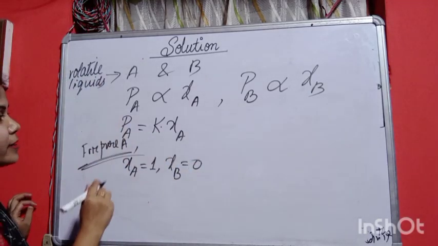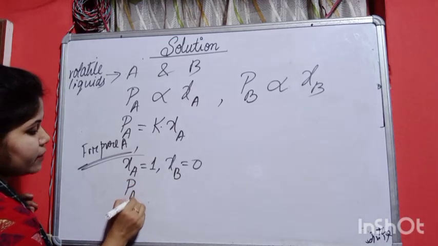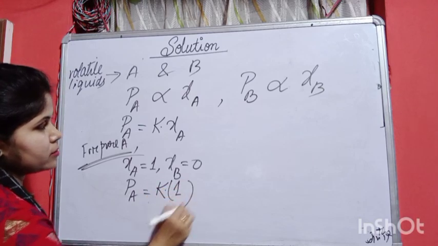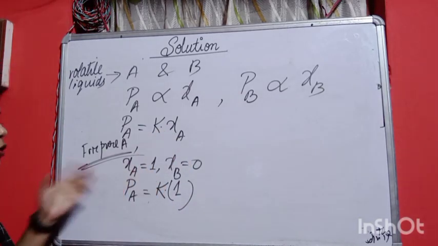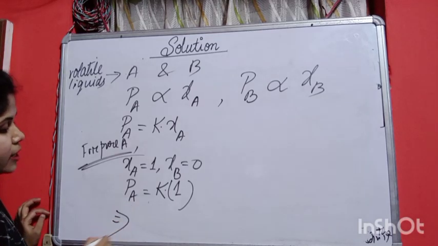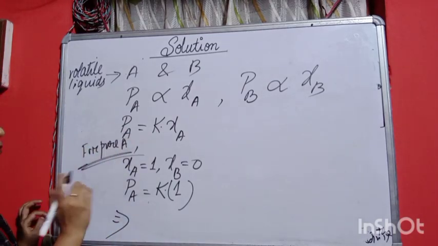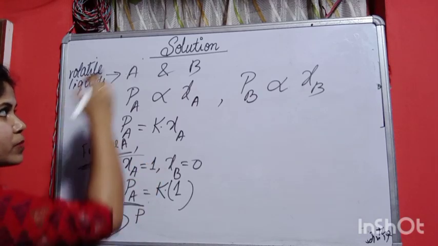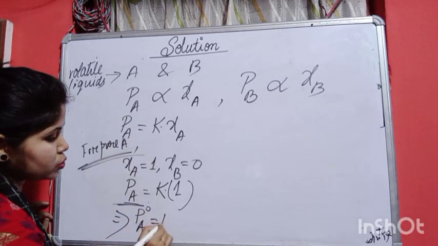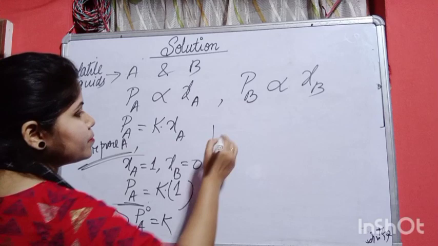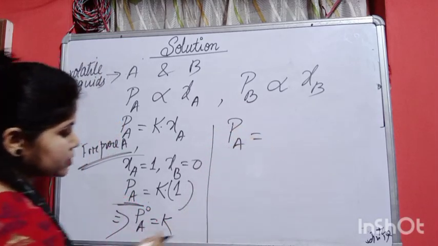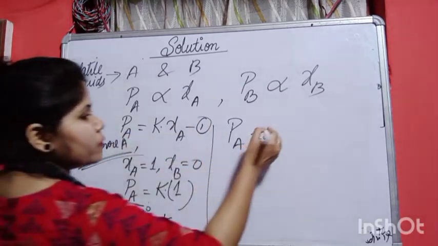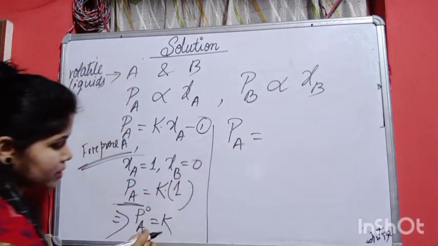Okay, so what we will write here, from this equation we can write P of A is equals to K into 1, because we are taking X A is equals to 1 for pure A. Next, as the solution is only comprising of pure liquid A, so what will happen, P of that A, that is not the solution one, only individual liquid volatile A, so we can write it as P naught A is equals to K. From this we can say that P of A, if we put this K এর ভ্যালু যদি আমরা ফার্স্ট ইকুয়েশনের মধ্যে পুট করি, এই যেটা ইকুয়েশন নাম্বার 1, এটার মধ্যে যদি পুট করি, we will get P of A is equals to K এর জায়গাতে আমরা P naught A লিখতে পারবো.